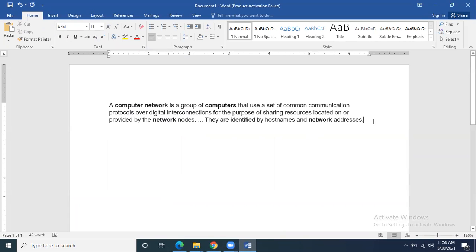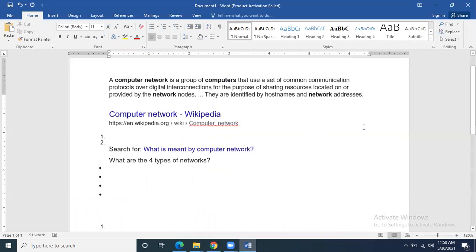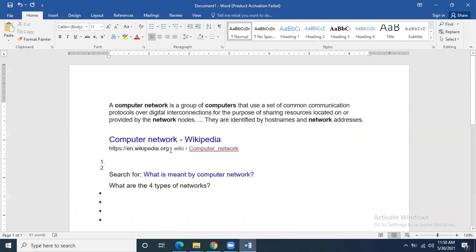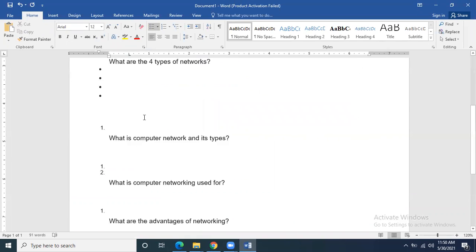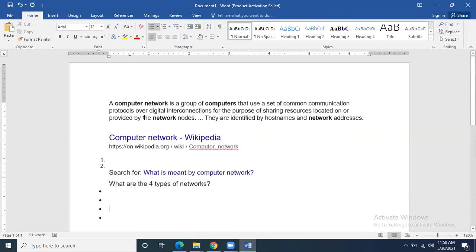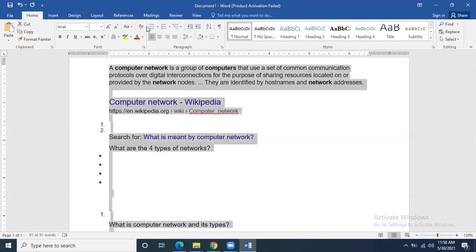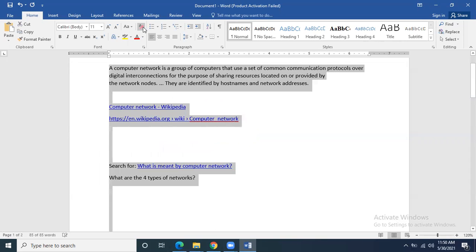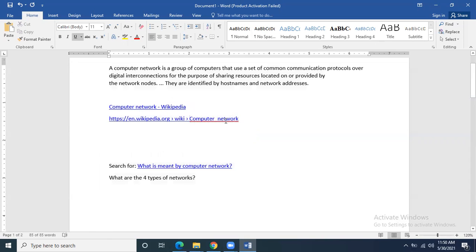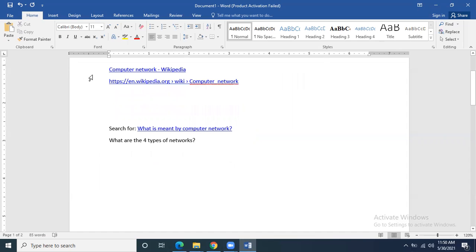Now we can apply some different formatting options. These are the options. Now we have taken some data. You can see that when we take the data from the internet, it comes in this format, which is having different colors and all these things. If you select all these, and if you go to this option, there is an option of clear all formatting. So when you click on it, the formatting will be cleared. Now there is no formatting applied on the text.